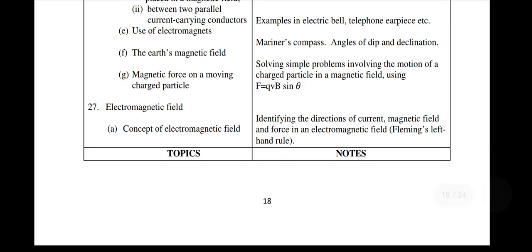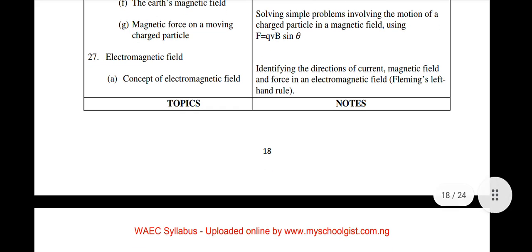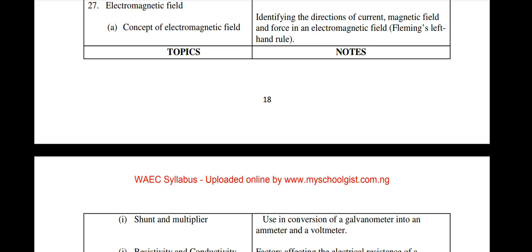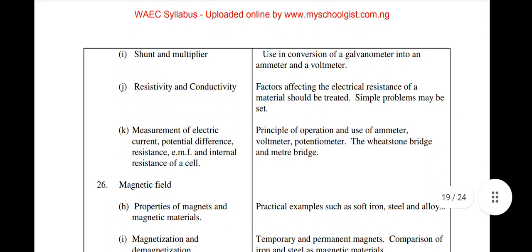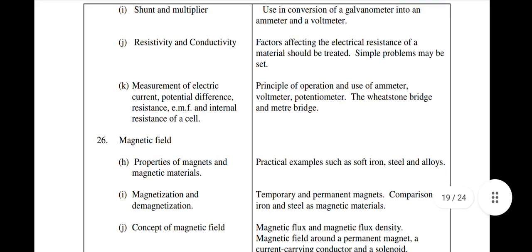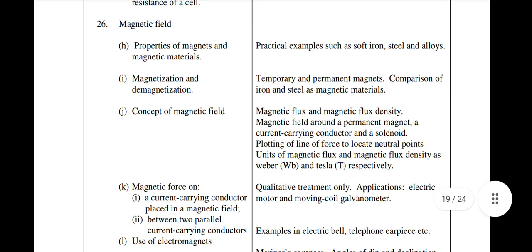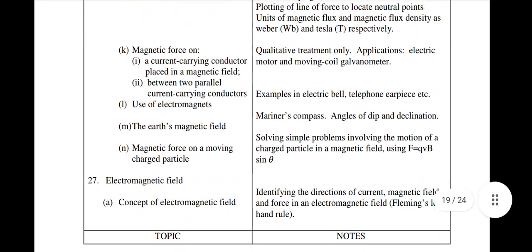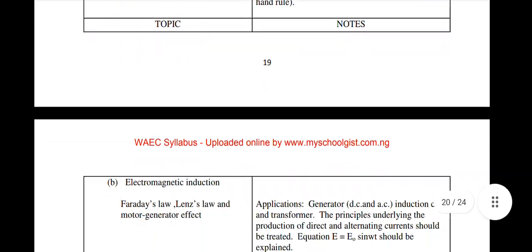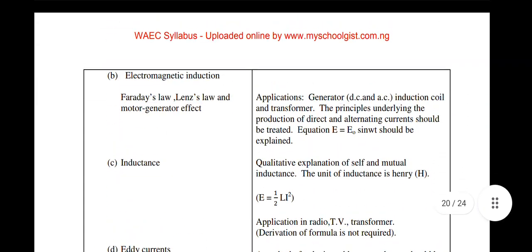Use of electromagnets, the Earth's magnetic field, magnetic force on a moving charged particle, electromagnetic field, concept of electromagnetic field, shunt and multiplier, resistivity and conductivity, measurement of electric current, potential difference, resistance, EMF, and internal resistance of a cell. All these should be considered. All these should be read and understood.